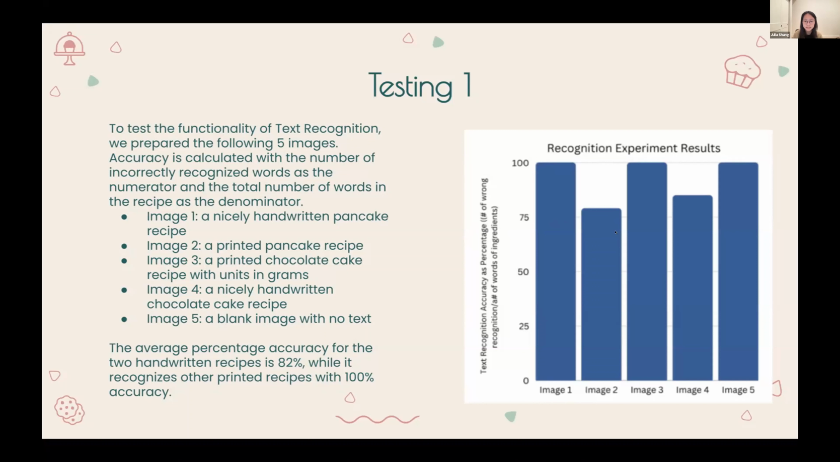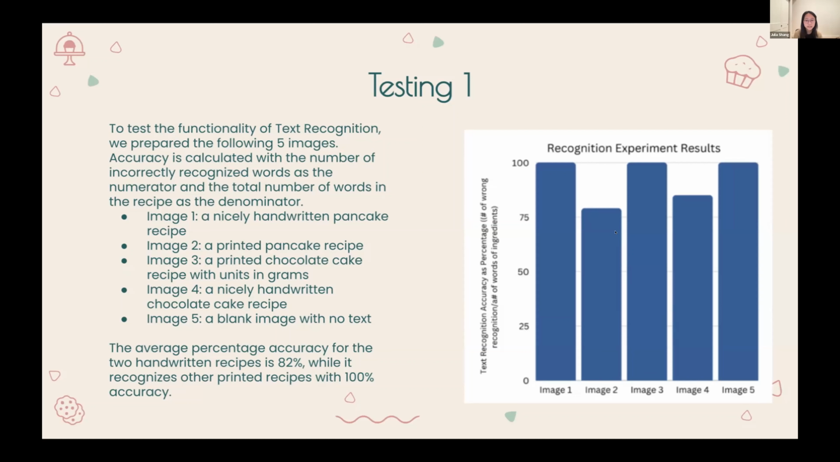However, we did notice that the recognizer tended to make mistakes when reading fractions, mistakenly interpreting the number 1 in the fraction as slashes. We found that if the ingredient units in the handwritten version are all grams, it recognizes them more accurately. The average percentage accuracy for the 2 handwritten recipes is 82%, while it recognizes other printed recipes with 100% accuracy.